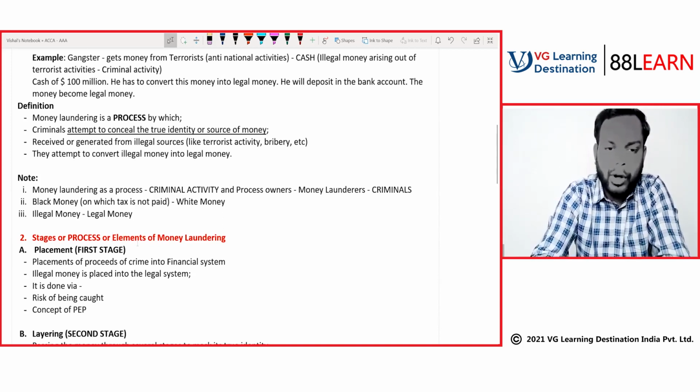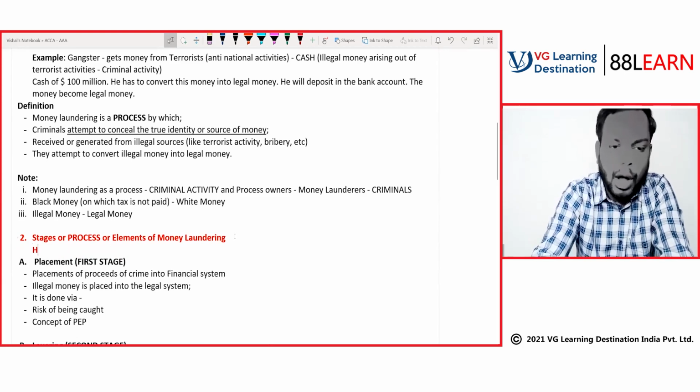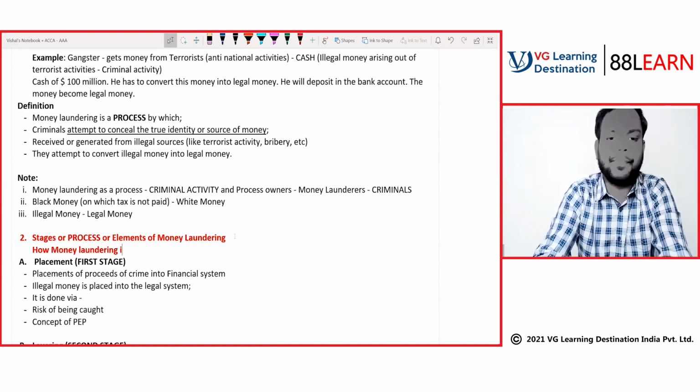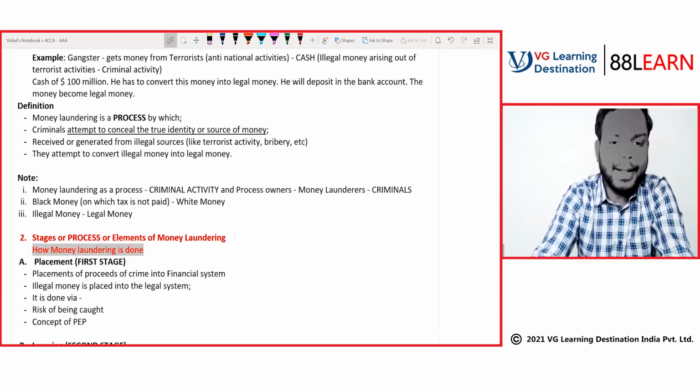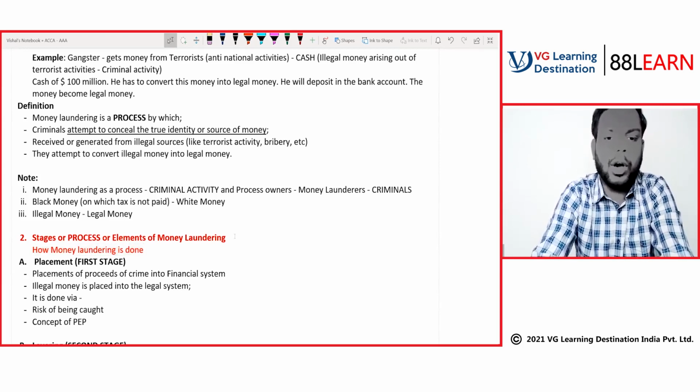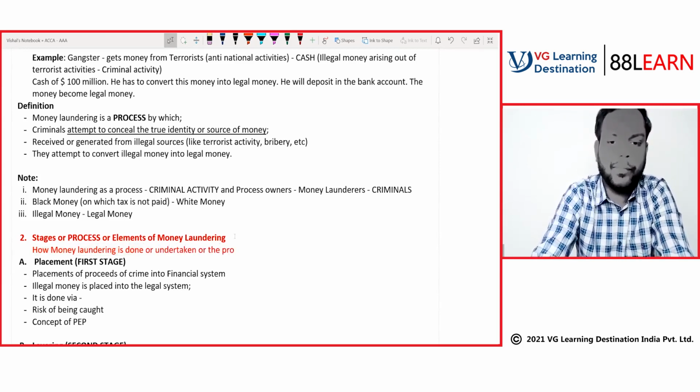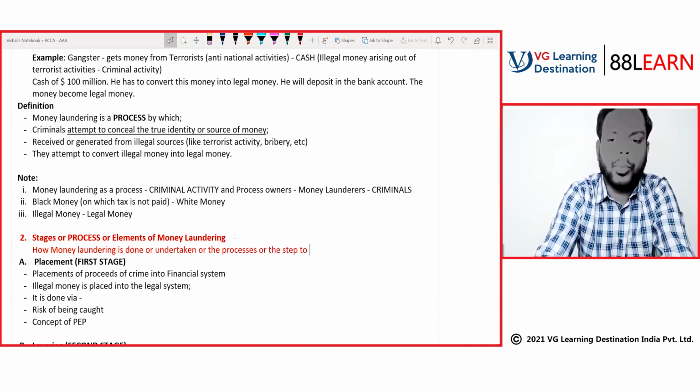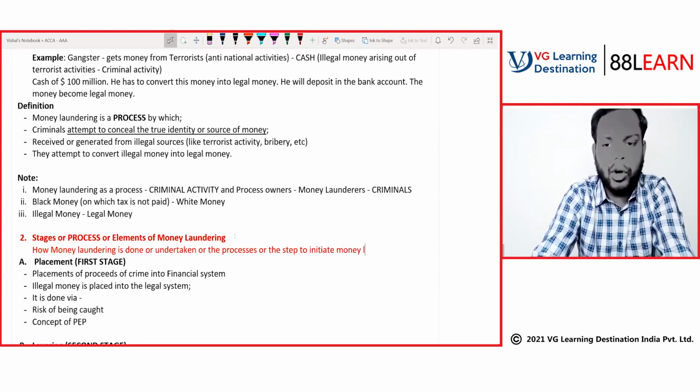Now we will understand how money laundering is done, how it is undertaken, or the processes or the steps to initiate money laundering activities.